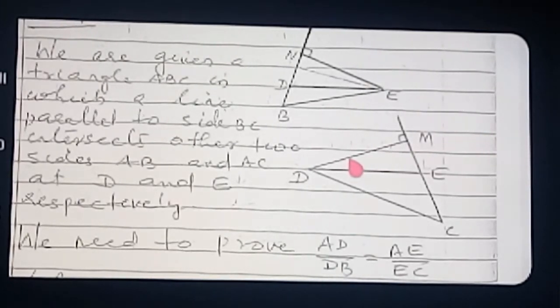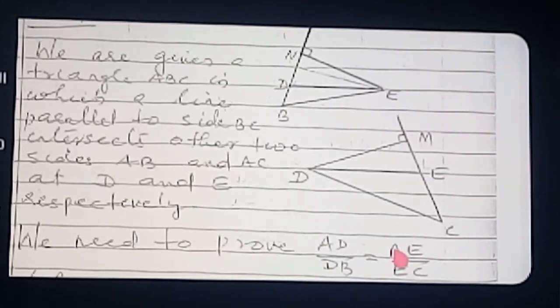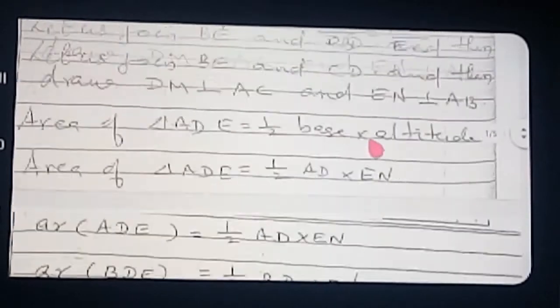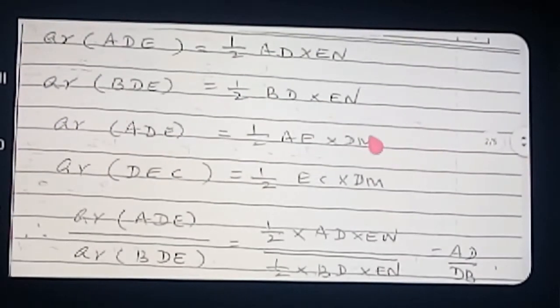4 triangles we are taking. 4 triangles, how base taking already I shown. First triangle you take AD as the base. Second triangle you take DB as the base. Third triangle you take AE as the base. And fourth triangle you take EC as the base. Okay. 4 areas I written here now. See here, the 4 areas. First one, second, third and fourth. Now what we will do? Take the ratio of the first and second and take the ratio of the third and fourth.